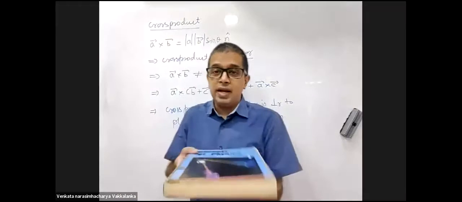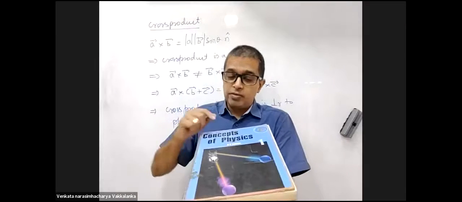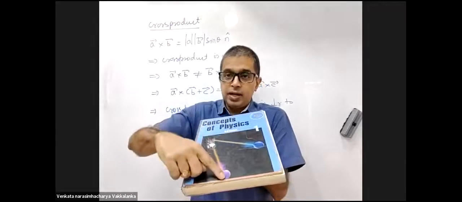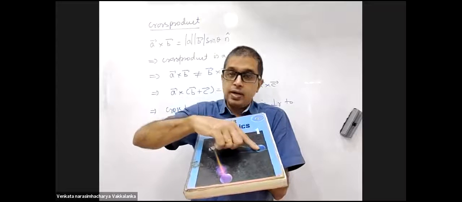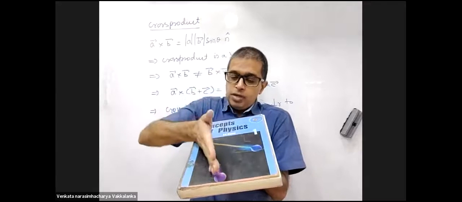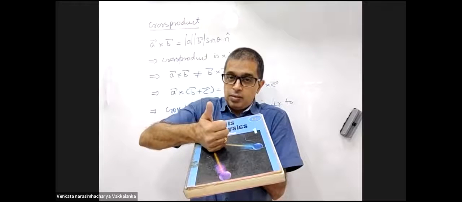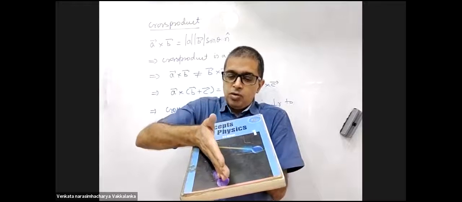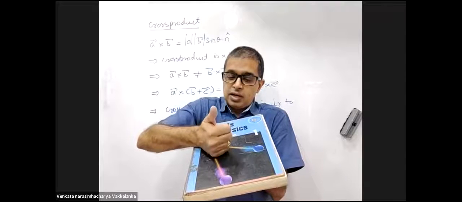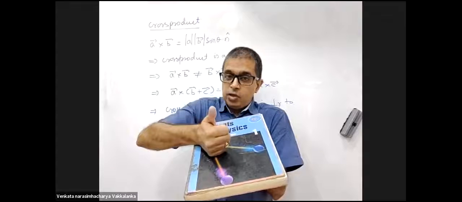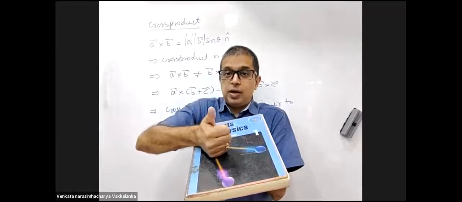How do I get the direction of cross product of two vectors? This is vector A, this is vector B. Place your four fingers on the first vector, rotate them towards the second vector. Direction of your thumb is the direction of the cross product.